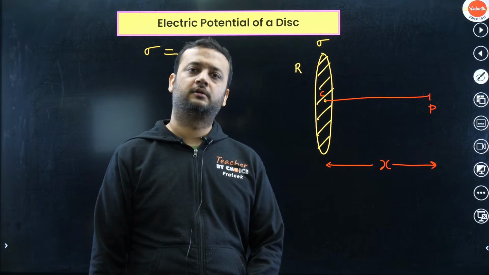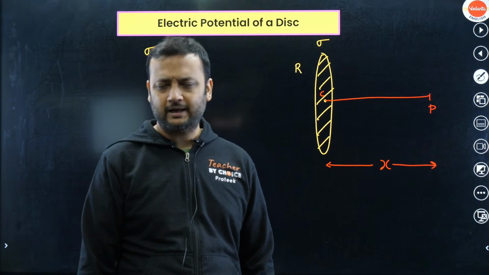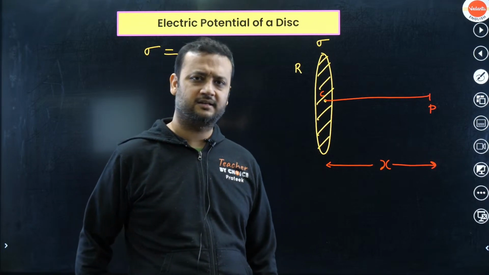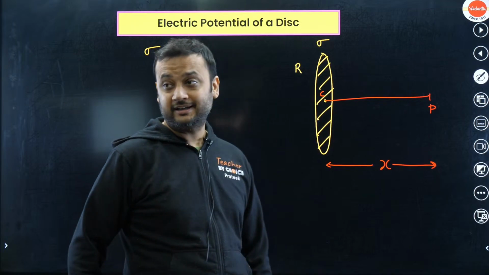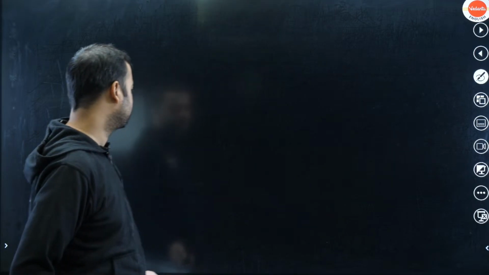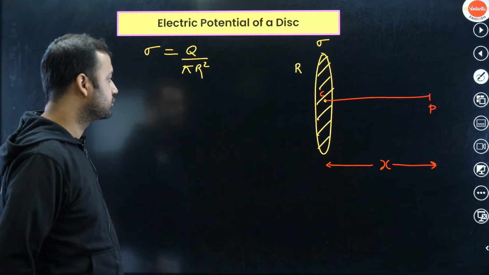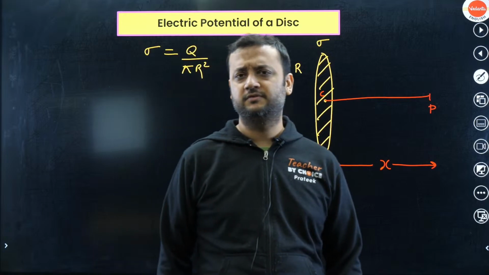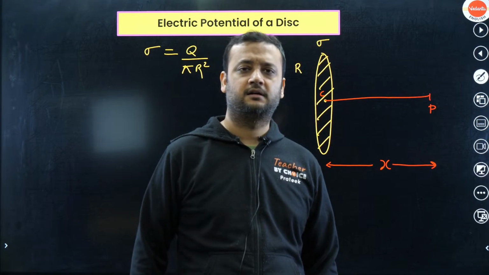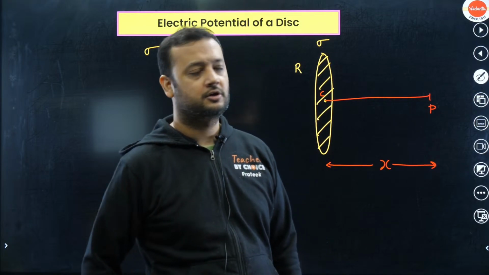Okay, so if you think carefully, we have done this many times. We should break this disk in small rings, correct? And we should write the potential of the ring using the formula that we had just derived, right? Remember, this was the formula that we had just derived, kq by under root of r square plus x square. This was the formula of the ring. So we should break this disk into small elements, and we should write the potential of each of the ring and then add it up to get the potential of a disk.